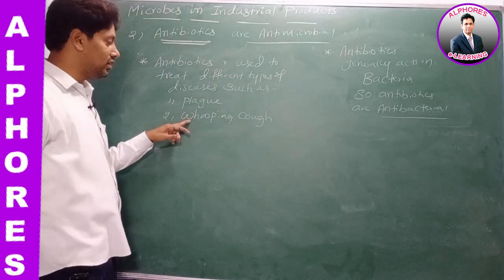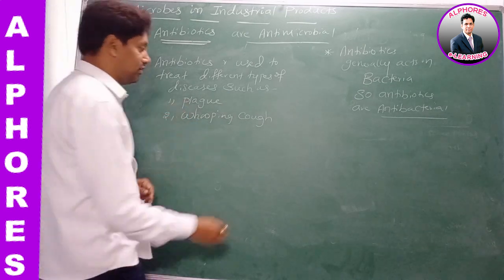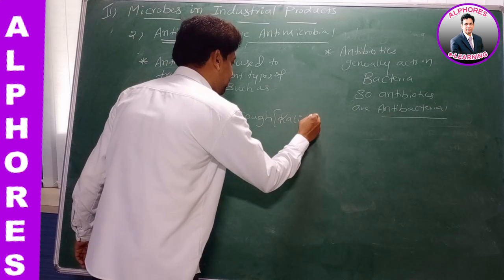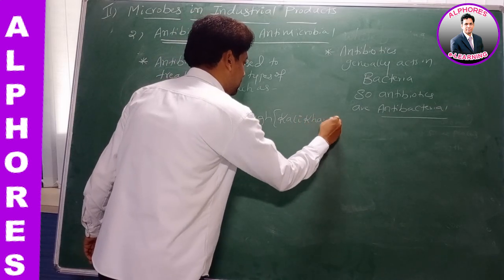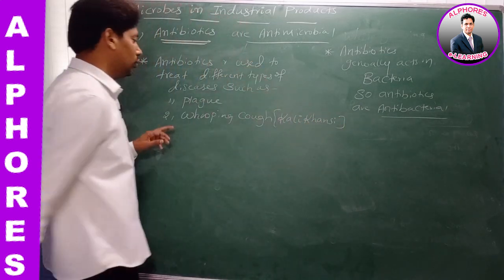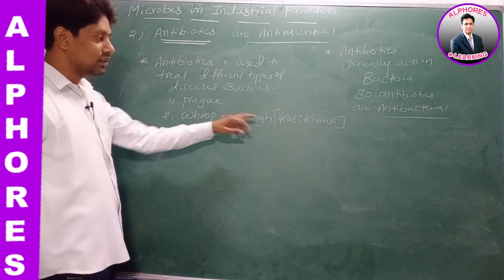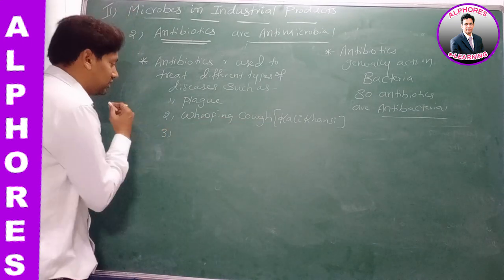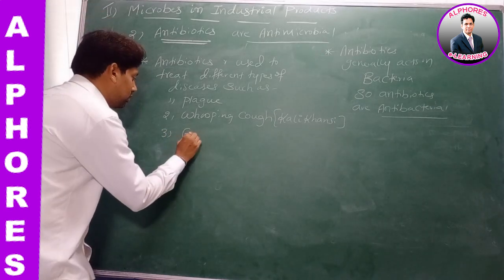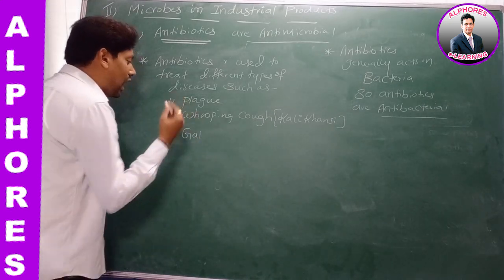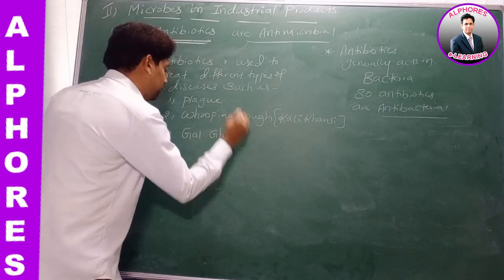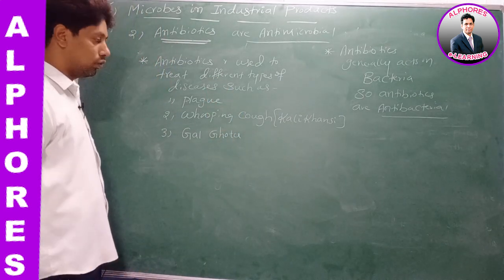In Hindi, we call this whooping cough Kali Kansi. This whooping cough is in Hindi called what? Kali Kansi. Next, number 3, Gal Gotu. What is it? Gal Gotu.